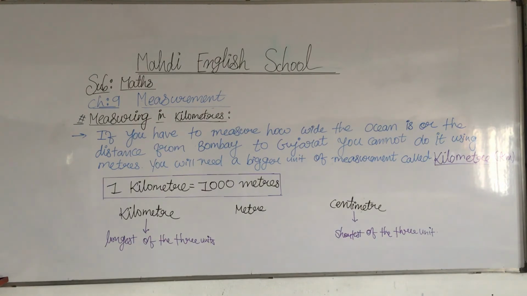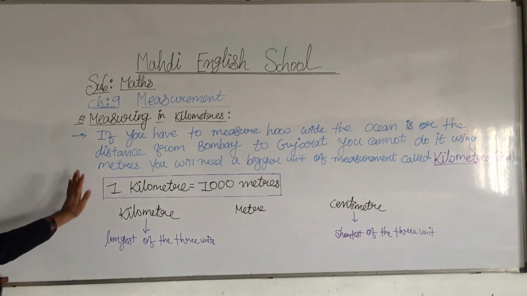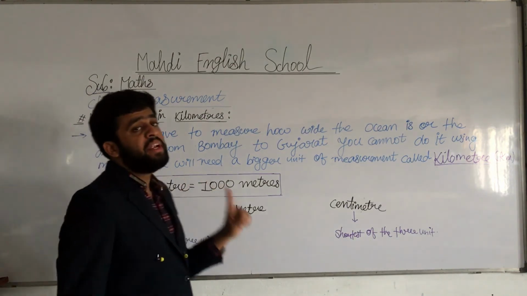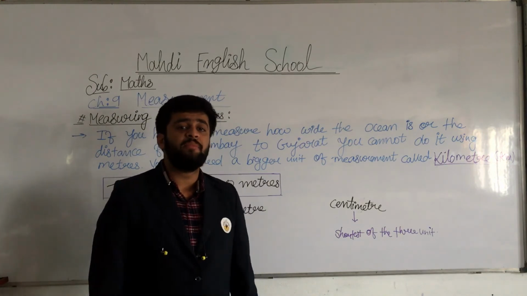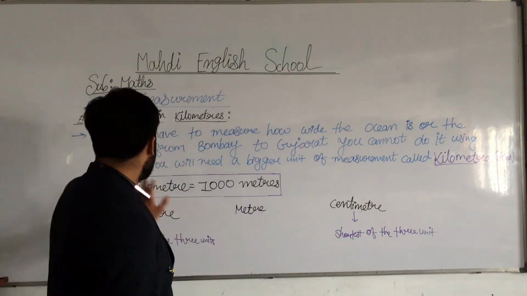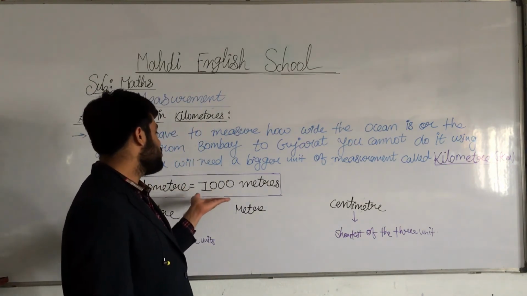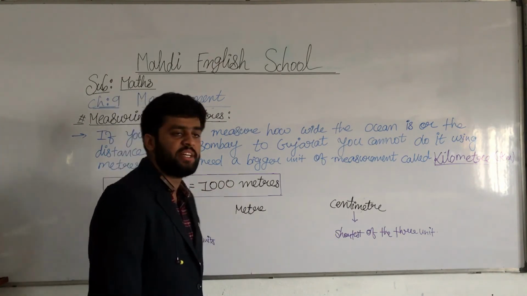Again I repeat, my dear students, the longest train in the world is the Bombay one, and it is 1 kilometer 733 meters long. Okay, so we have to check, but remember: 1 meter is equal to 100 centimeters, just like 1 kilometer is 1000 meters.